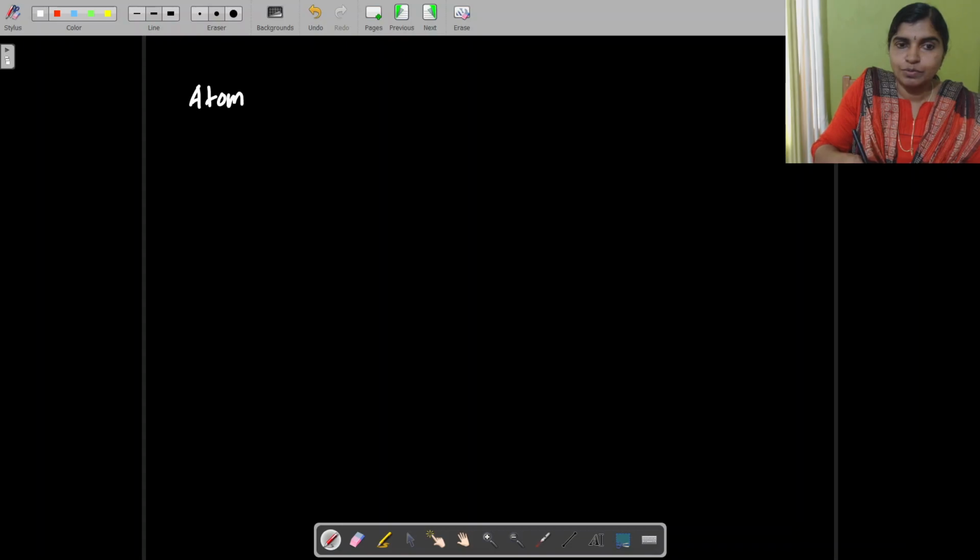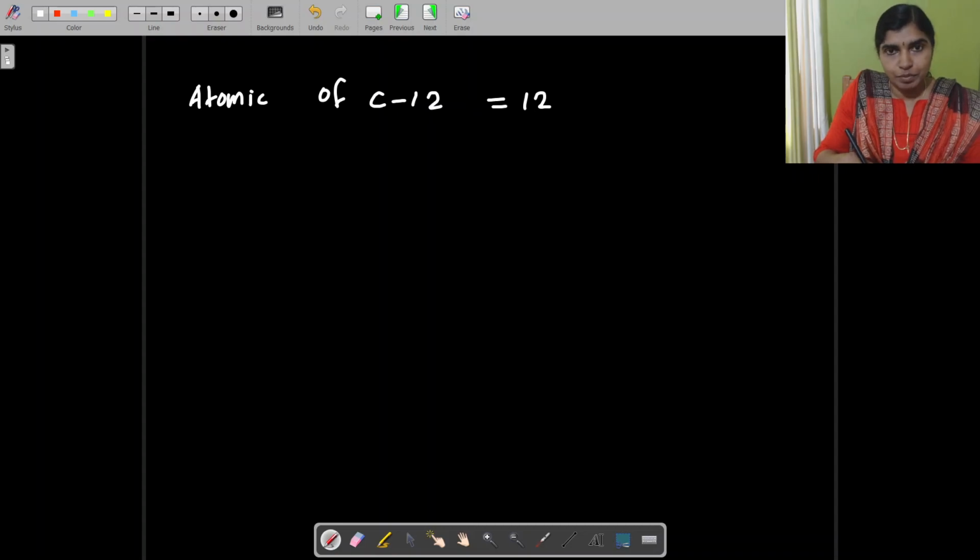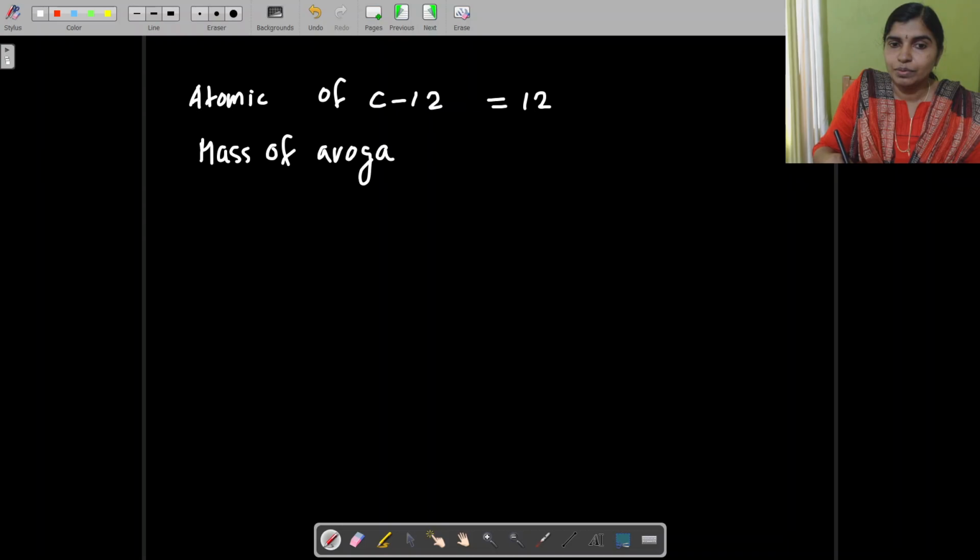Atomic mass of C12, carbon 12, an isotope of carbon, is equal to 12. Is it the exact mass of one atom of carbon? No, it is the mass of Avogadro number of atoms. So this is the mass of Avogadro number of atoms of C12. So that is actually equal to 12.